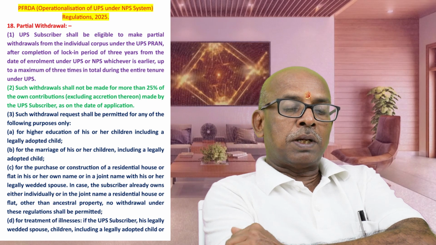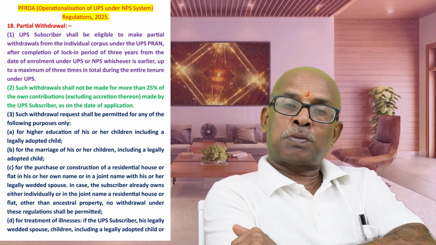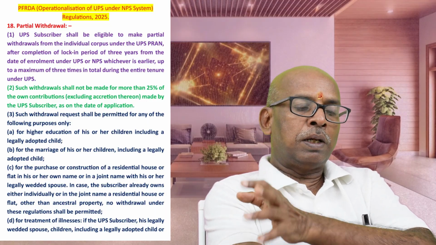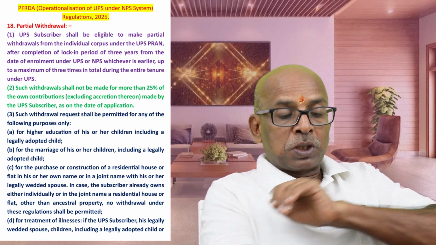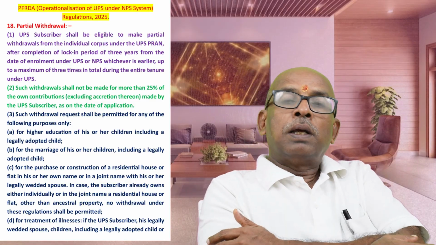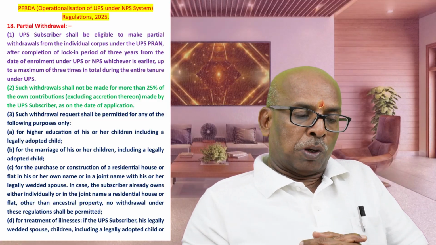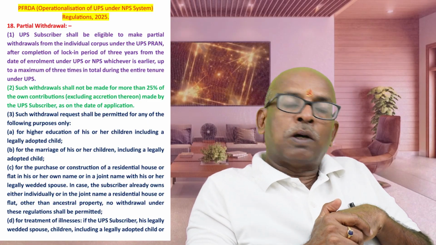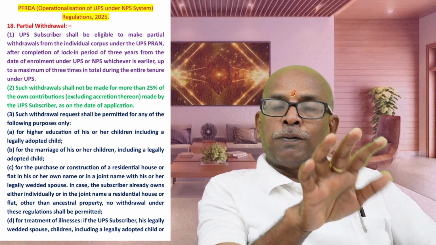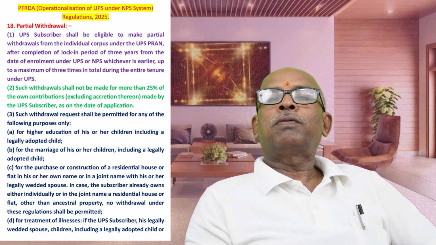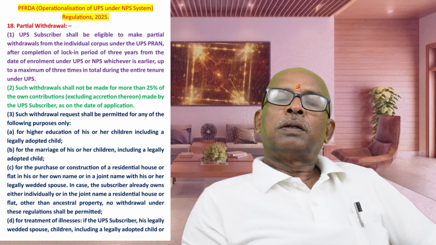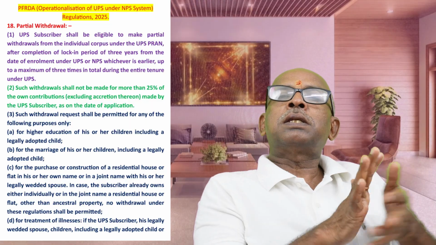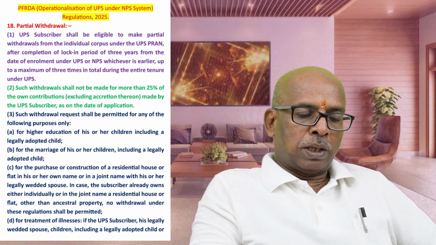For purchase or construction of a residential house or flat in the subscriber's name or in the joint name with the legally wedded spouse. Suppose the subscriber already owns a property, jointly or individually with the spouse, other than ancestral property; then for buying or constructing a house, no withdrawal is given. So if you already purchased along with your wife or husband, then you can't withdraw for that purpose. It is gone. But if you own ancestral property, that is nothing, you can buy again. This is one important point.